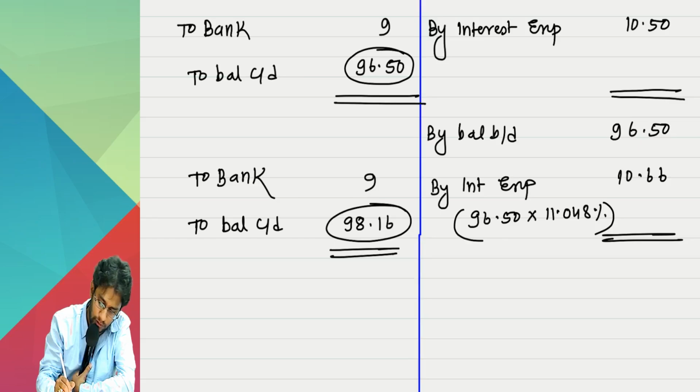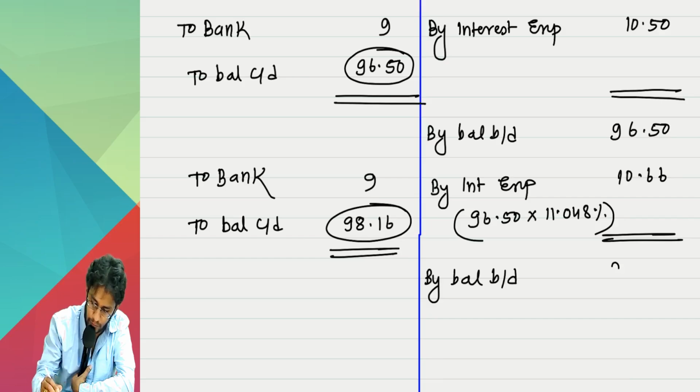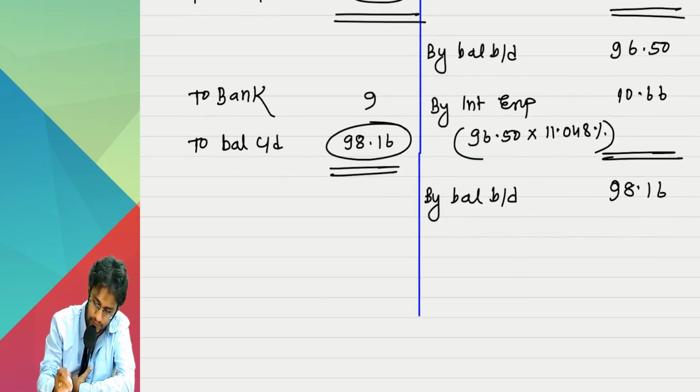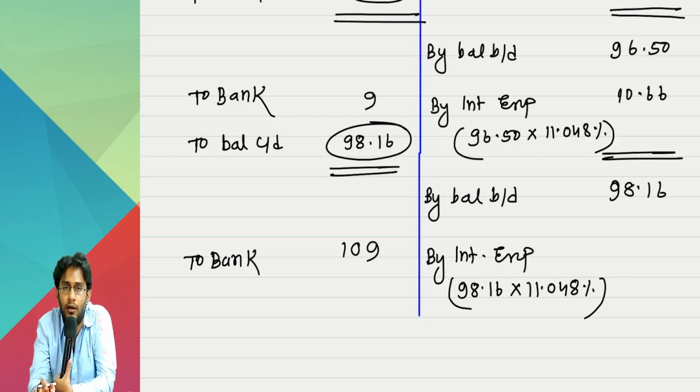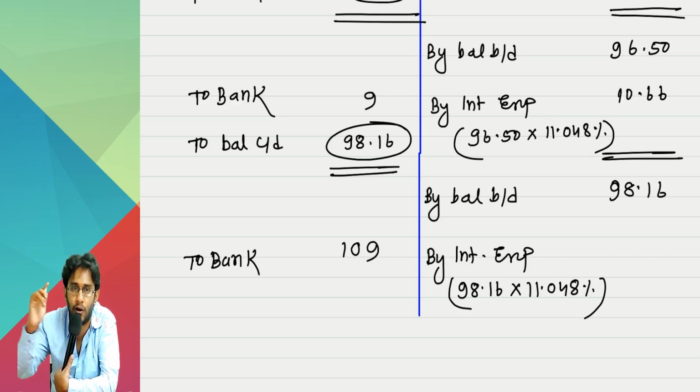Now come to the last year, the final year. This is 98.16. Again, in the last year also, you have to record interest expense. 98.16 into 11.048%. Wait there. To bank, you have to pay 109. Once you pay 109, your obligation to deliver cash is completed. Hereafter, I don't have any more obligations. Since you don't have any more obligation, your account should be closed.